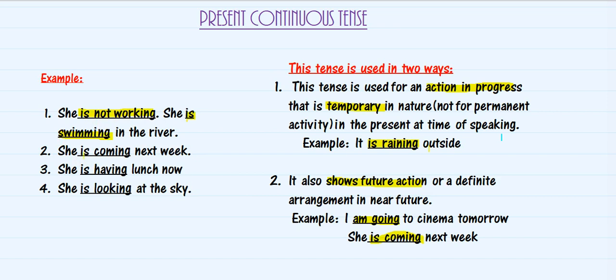The second sentence says she is coming next week. Again, this is a future action which is planned. Something which is planned for future and is definite is being used in present continuous tense. She is having lunch now. Again, this is the present action which is happening, action in progress right now. She is looking at the sky. Looking at the sky is also a very temporary action, she is not going to look at the sky forever. She is looking right now at present. That is how we use the present continuous tense.